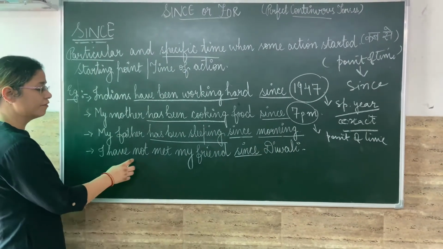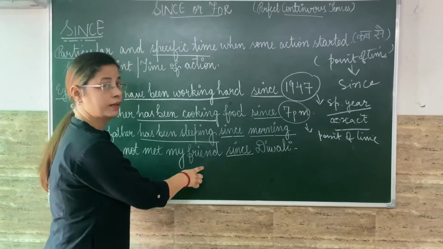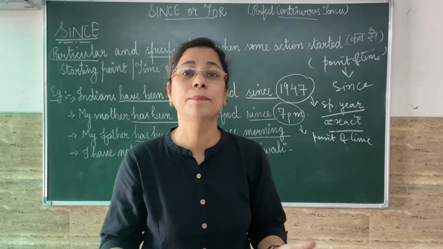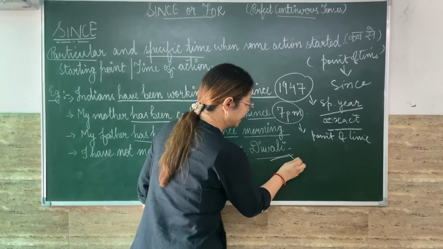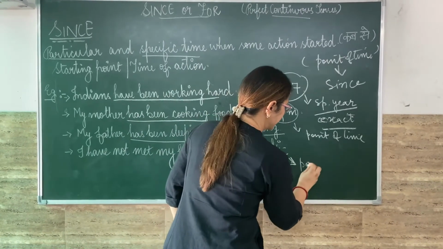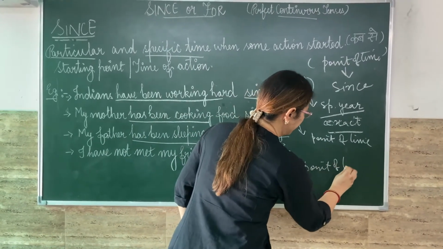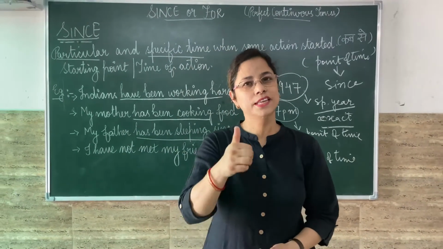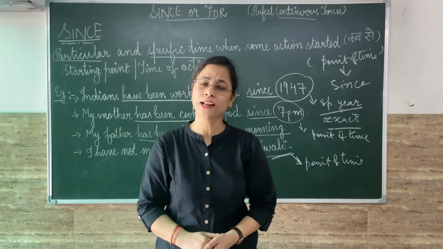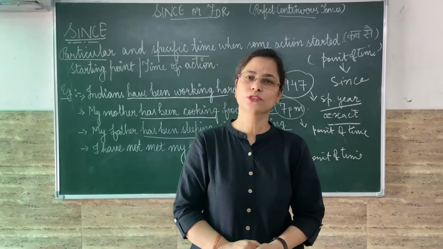Now next, I have not met my friend. मैं अपने दोस्त से नहीं मिला कब से? Exactly since Diwali. Exact duration, exact point of time कब से? Since Diwali. So this usage of since, I hope it's clear. Later on I'll give you practice exercises also.